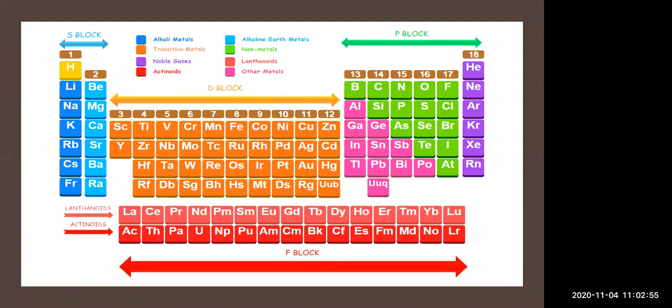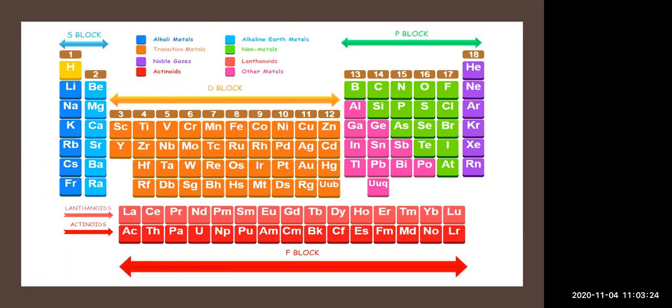with the help of this zigzag line. This zigzag line you can see here goes from B, Si, As, Te, and At. Now here non-metals are there, green colored. You can see here, boron, then silicon, a sloping or slanting line. Likewise you can go from boron, after boron silicon, after that As, Te, At.